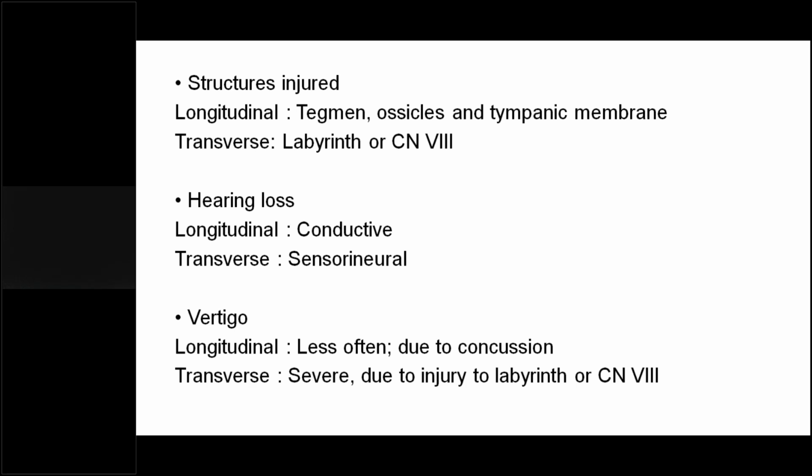All these differences are to be known, because when the patient comes to you and you investigate, and you see there is a conductive hearing loss and a little vertigo, and the otorrhea is present, and sometimes a CSF leak is present, then you can suspect a longitudinal type of fracture. Whereas when they have only vertigo as a complaint, you might think it could be a transverse fracture.